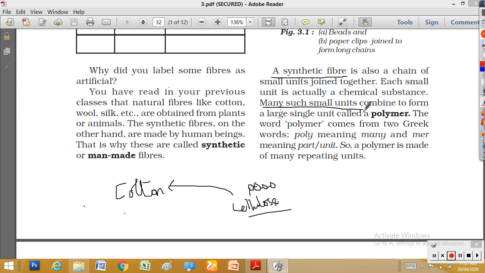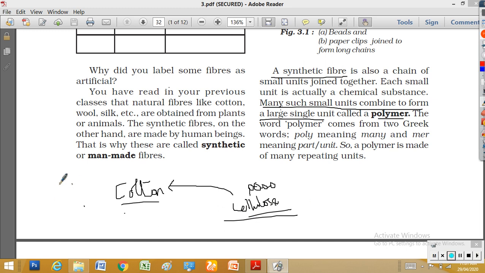So many small similar units combined to form a large single unit is called a polymer. If a large substance is formed by the combination of many small units, that is called a polymer. So cotton is a polymer of cellulose. Cotton is made by small units of cellulose.